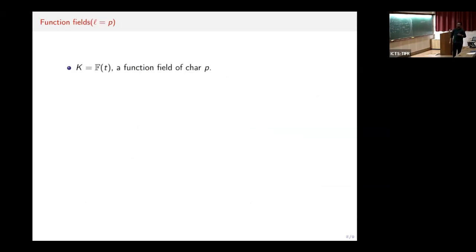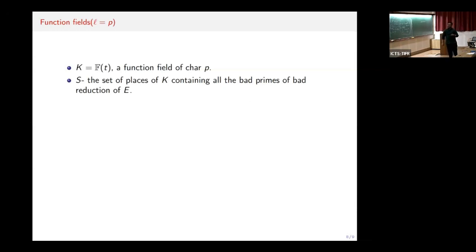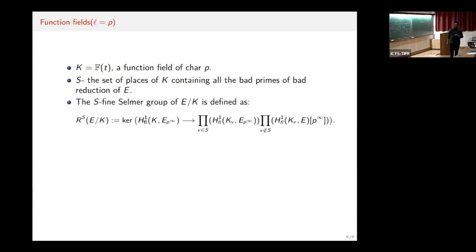Now we move on to the characteristic p case. So let K equal F(T) be a function field of characteristic p, and we define the finite Selmer group using flat cohomology. Here we're dealing with the case when K is of characteristic p, and the group scheme defined by p-infinity is also of characteristic p. So you can't use Galois cohomology here. We have to use flat cohomology. So let S be the set of finite places as usual, containing the places of bad reduction of E. Then we define the finite Selmer group, which is also defined using flat cohomology. The S-finite Selmer group over K is defined as the kernel of the map from H1, where I'm denoting by H1_fl the flat cohomology.